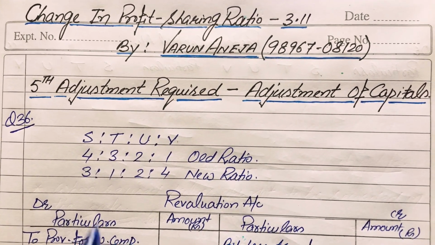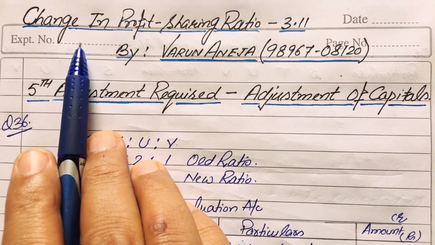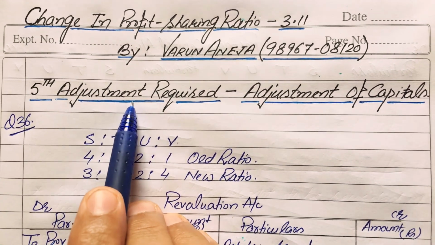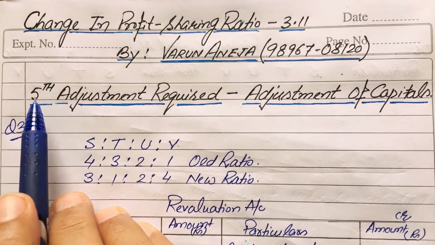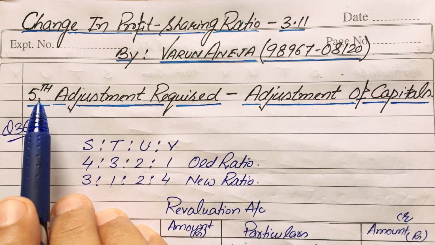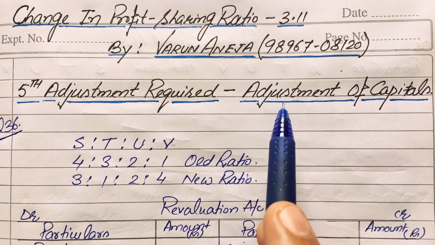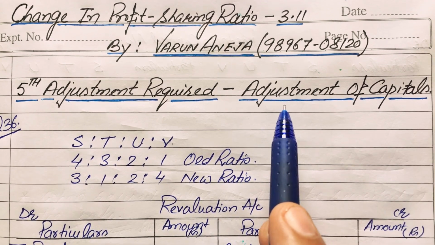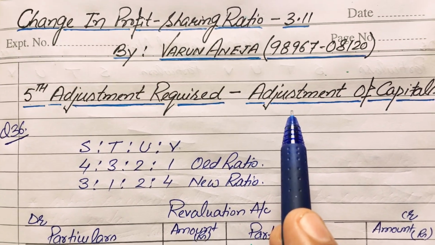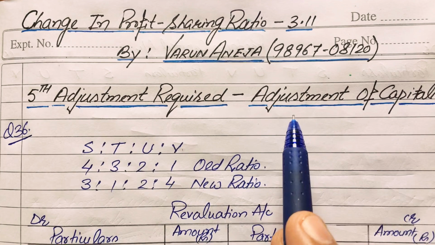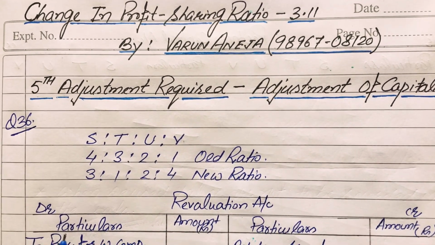Hello everyone. In this video we will study the last adjustment required. This is the fifth adjustment at the time of change in profit sharing ratio among the existing partners, that is, the adjustment of capitals. And we will learn about this adjustment directly with the help of a question. This is question number 36.